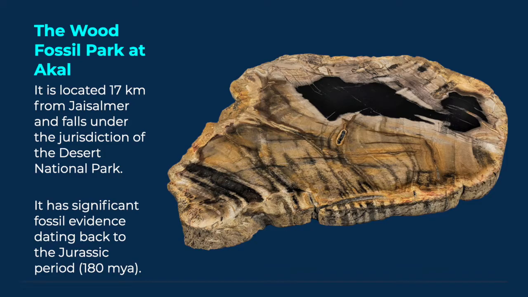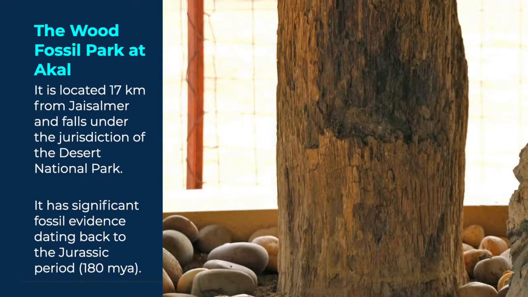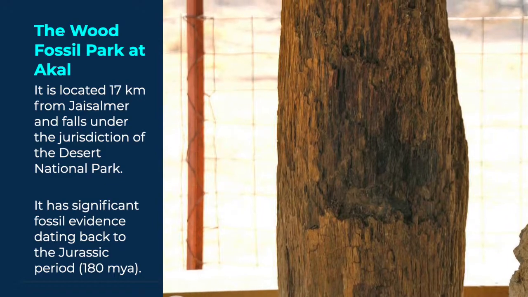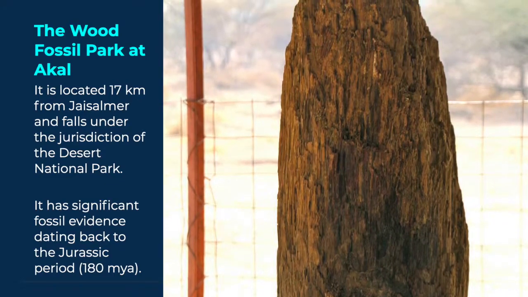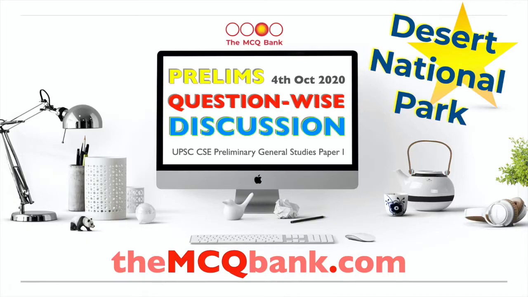Here is an example of furniture made through artificial petrification of wood. These fossils are of large trees, which were the dominant plant species of that time. The presence of large trees indicates that this desert earlier had a different hot and humid climate which supported a luxuriant forest. So this was the answer.